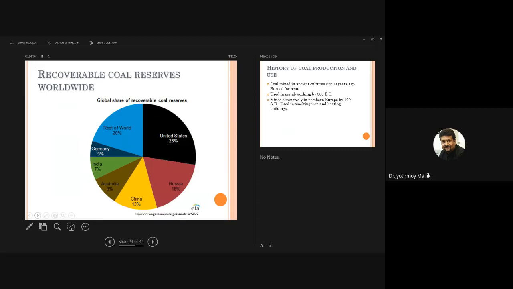So recoverable coal reserves worldwide: how much coal is generally recovered in the United States? Of the total coal, around 28% is recoverable. In India, it's around 7%. It's not very high with the current technology.